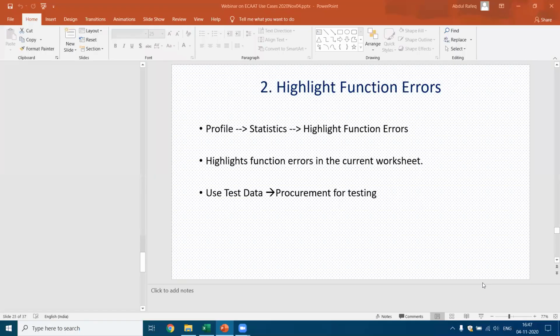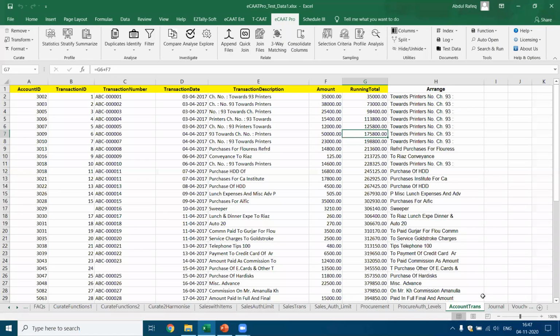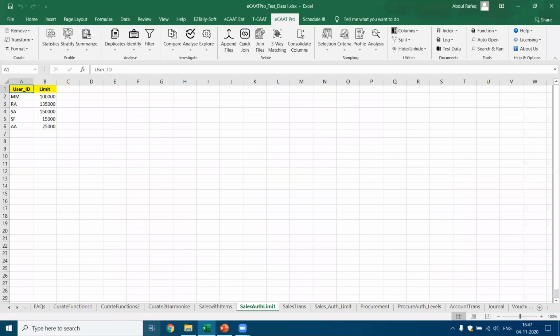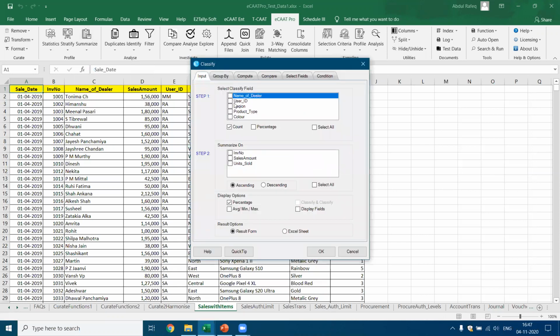Now, before I close, because one function I have highlighted many times, I just want to show you the classify function. For example, I have the sales data. Now, this is a very simple but very powerful function. What I would like to do is classify this data. You remember the CGST, I showed you the classify so many times. Now, I want to classify based on name of the dealer, and I want the total of the sales amount and the units sold, right? Now, this is what I want.